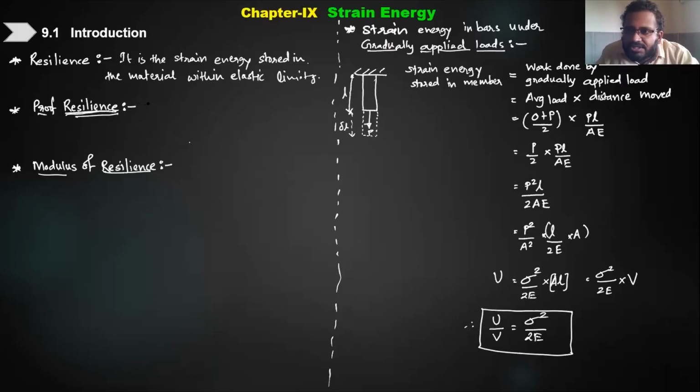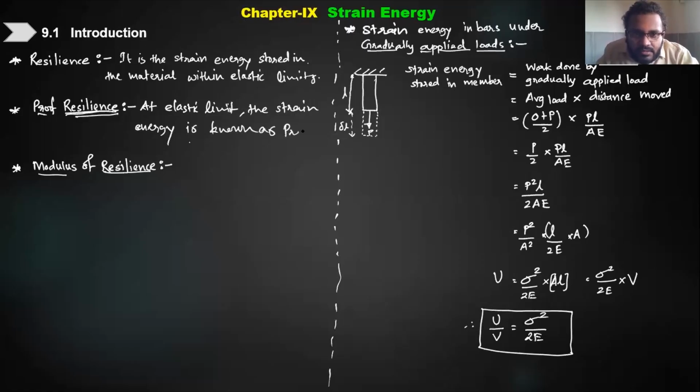But if you calculate the strain energy at the elastic limit, we can assume it to be maximum. Before that elastic limit, the material is elastic. Beyond that limit, it is not elastic, meaning whatever deformation happens is permanent. But at that elastic limit, if I calculate the strain energy, we call it proof resilience. So at the elastic limit of the material, the strain energy is known as proof resilience.